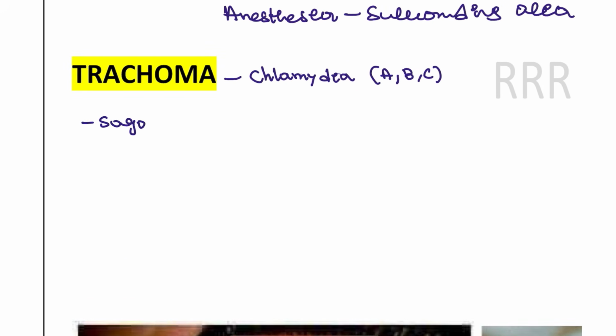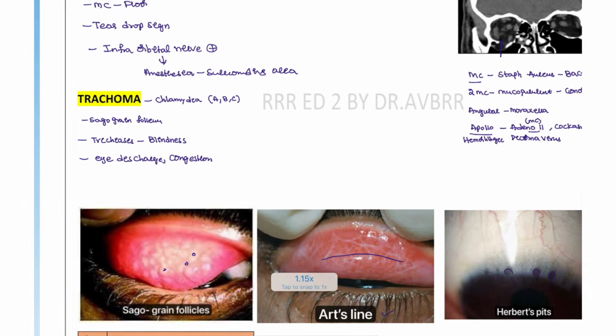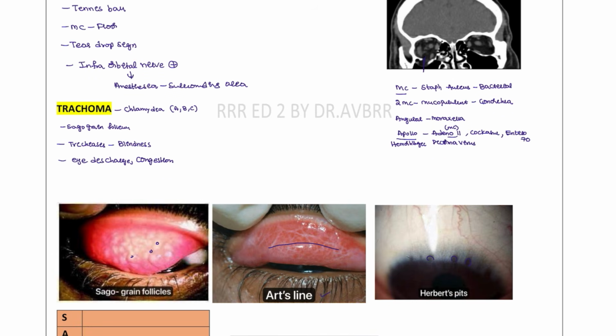Again, what are the features of trachoma patients? Sago-grain-like follicles, and they can have trichiasis. Trichiasis means the eyelashes turn inside. This can cause blindness due to irritation of the cornea. Next, the patient can have eye discharge with congestion of the eye and Arlt's line, and as we discussed, Herbert's pits are also seen in these patients.